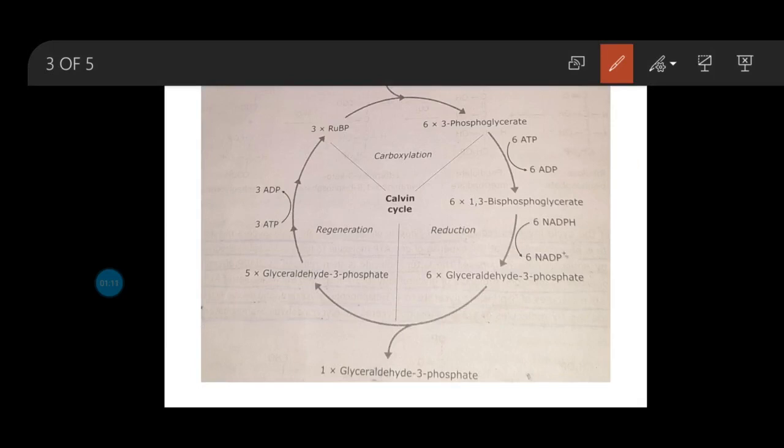Now see here, we will discuss the light independent phase. The light independent phase of photosynthesis is also known as the Calvin cycle, and that cycle is divided into three phases. One is carboxylation, the second is reduction, and the third is regeneration.